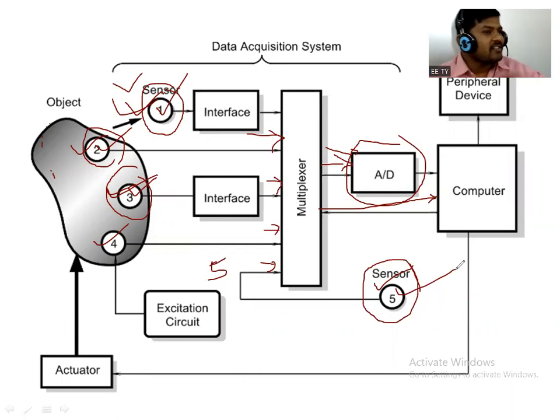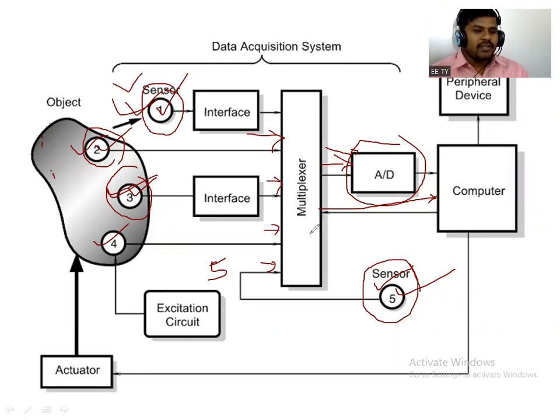So why is it called an active sensor? To enable that sensor, or to start that sensor, enabling is just operating or starting to receive the signal. So to enable the sensor we require extra voltage, or it may be an extra source. This is nothing but an excitation circuit, which can be required.